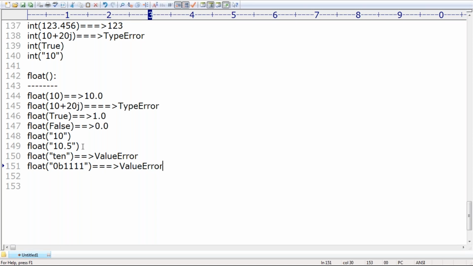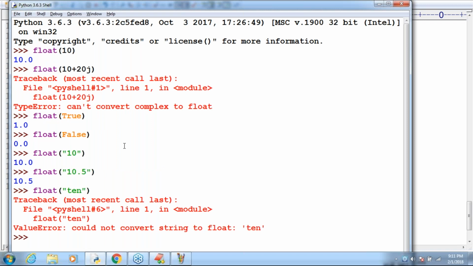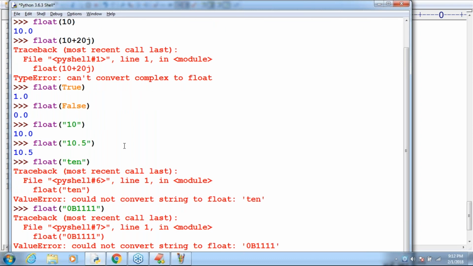Just now I covered that in the int conversion, it is not possible. Float always represents only decimal, but not binary, octal, and hexadecimal. Remember that. Float of 0b1111 gives a value error: could not convert string to float.